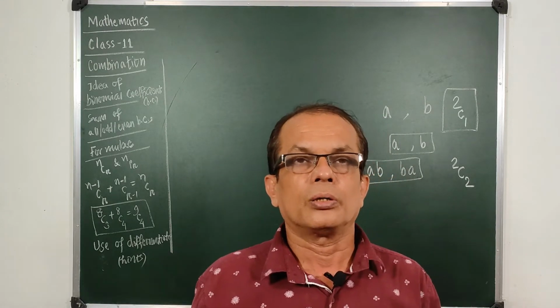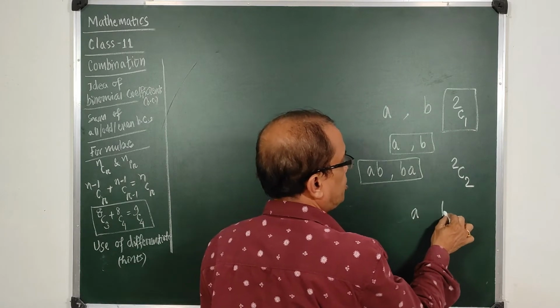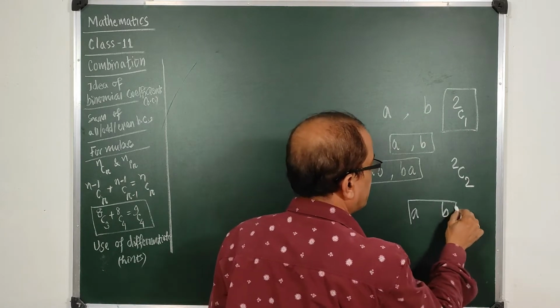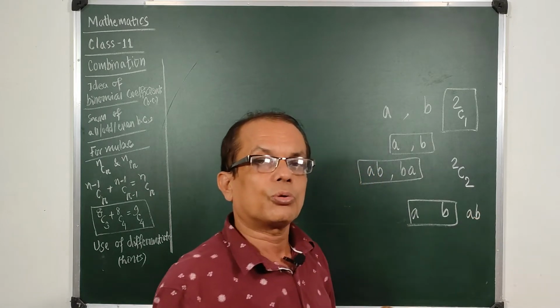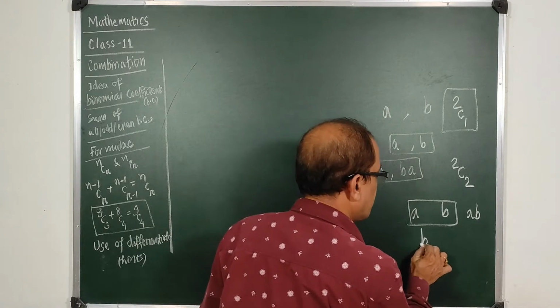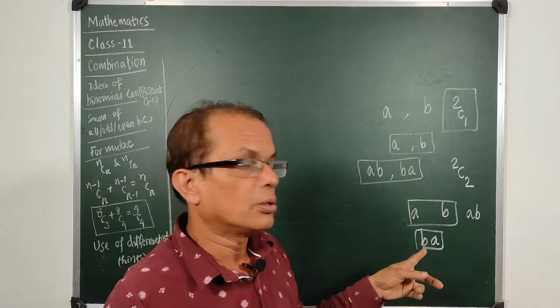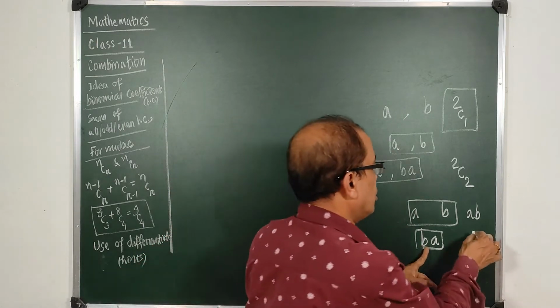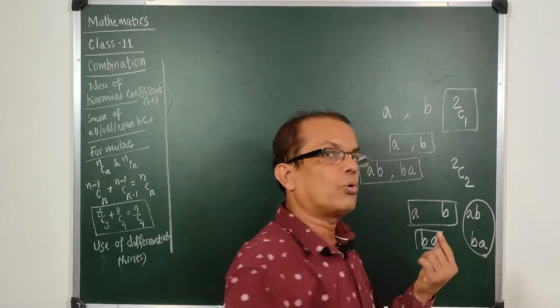Your papa got married to your mom. Papa is A, mama is B. They got married, so they made a couple AB. What if your mother would have got married to papa? She would have made a combination BA. Will it be a different marriage? Is it a different couple? The couple BA and AB are the same, only one couple.